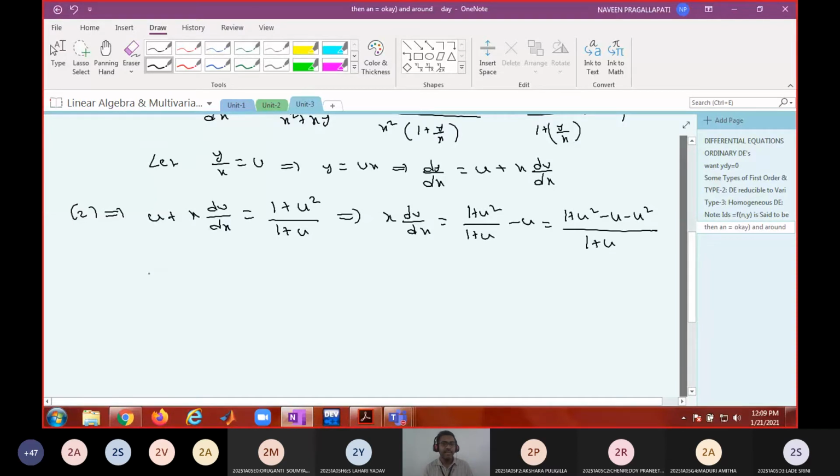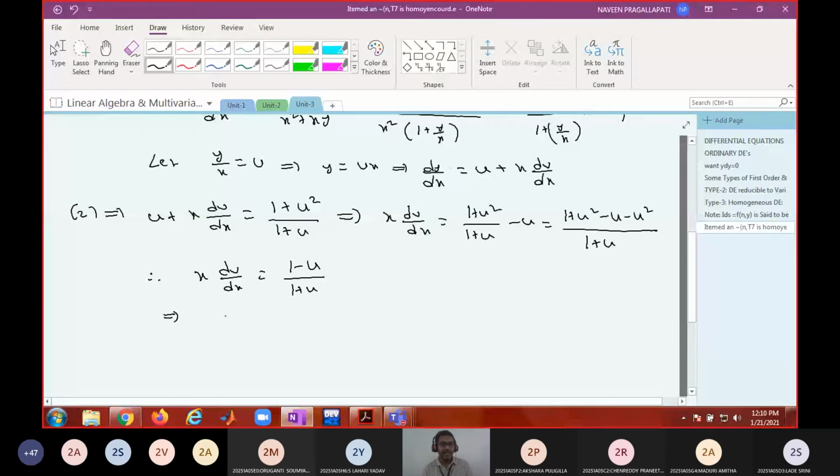Therefore, x into du by dx is equal to (1 minus u) by (1 plus u)? Am I right? Did I do any mistake? Shall I proceed? Yes. So now it is in variable separable form.